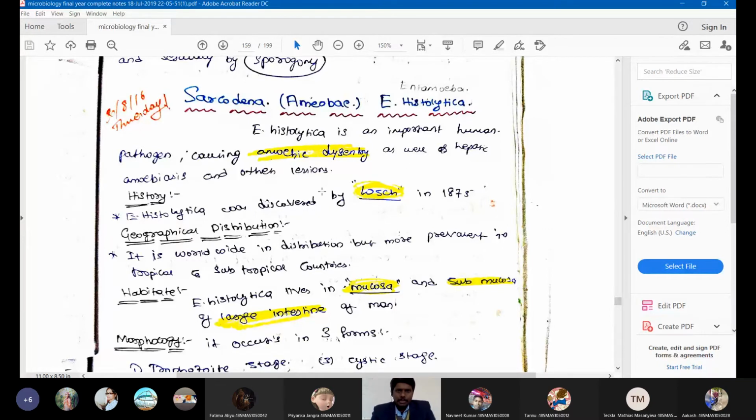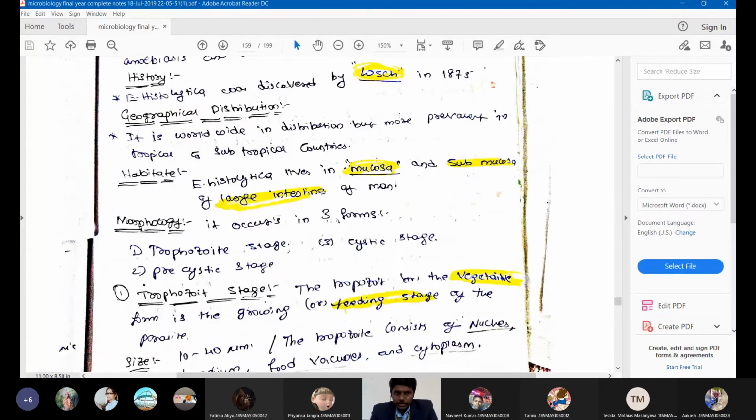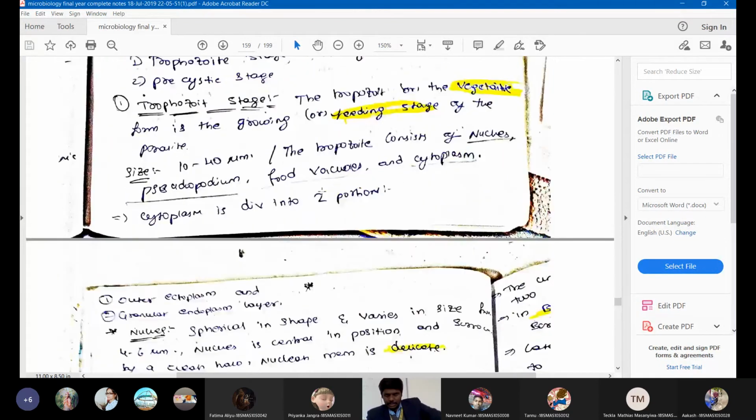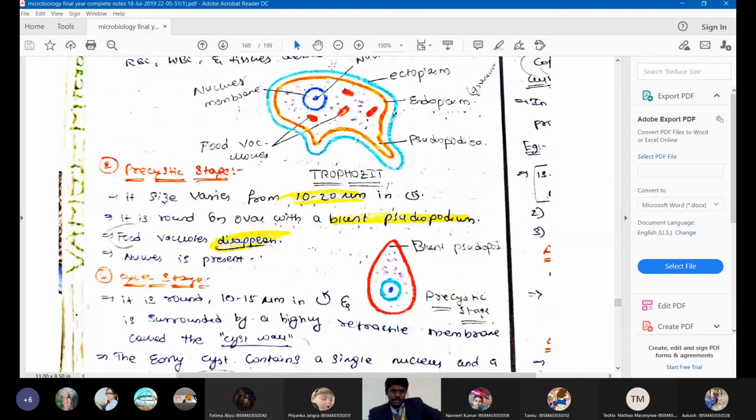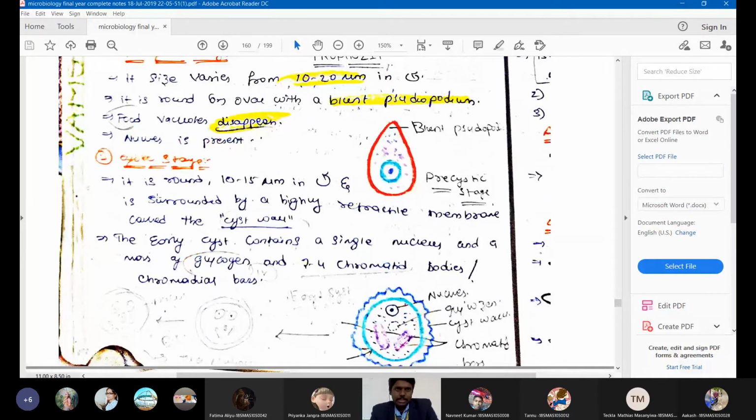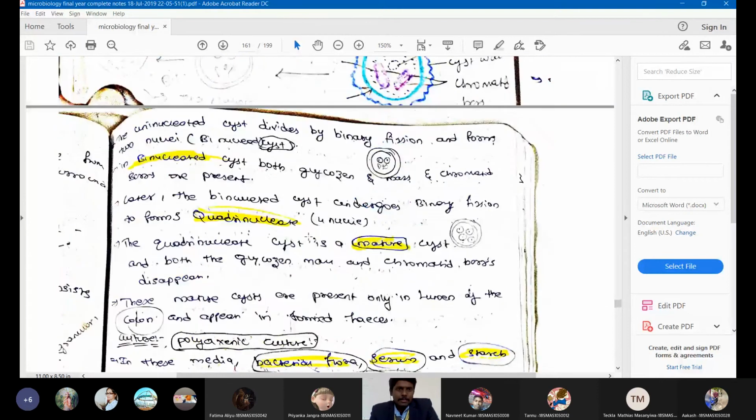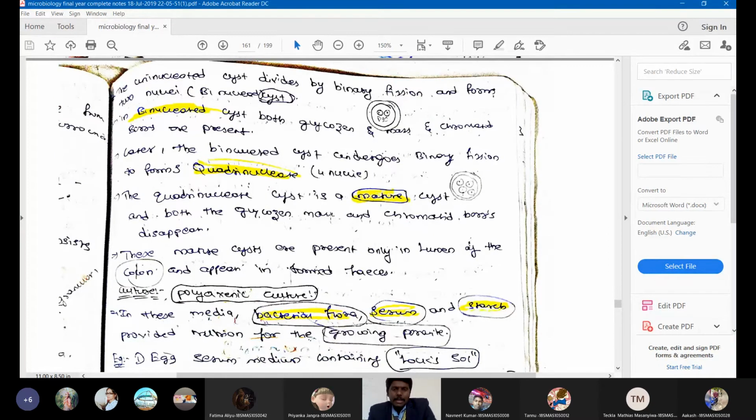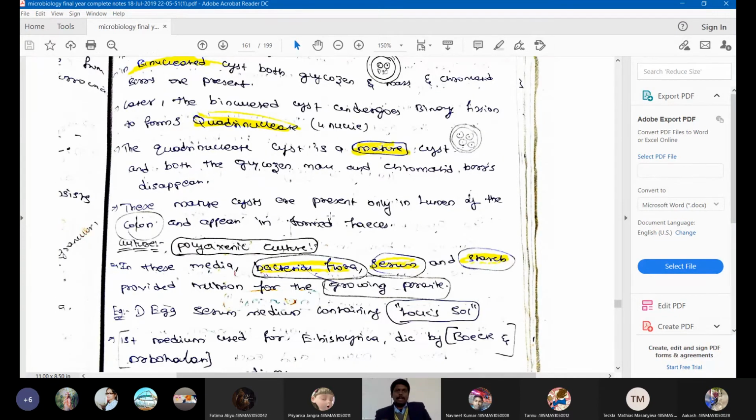So where are we? I discussed the introduction to Entamoeba. Then we discussed the morphology of Entamoeba. We discussed the trophozoite stage, then the pre-cyst stage, then the cystic stage, then the quadrinucleated stage. From 4 nuclei, the chromatid and glycogen will disappear, and in the 8 nuclei stage you won't see anything. Then let us discuss culturing.